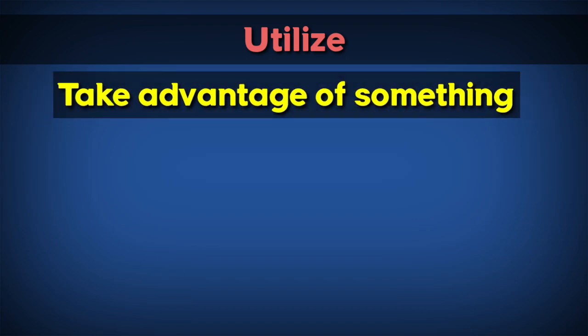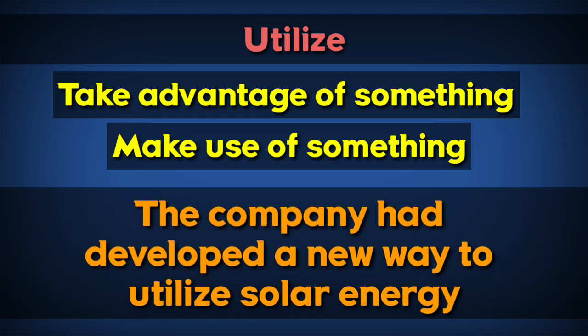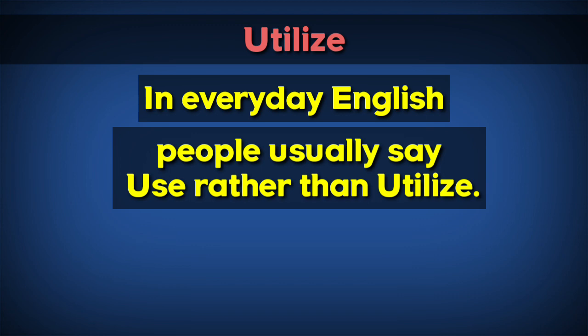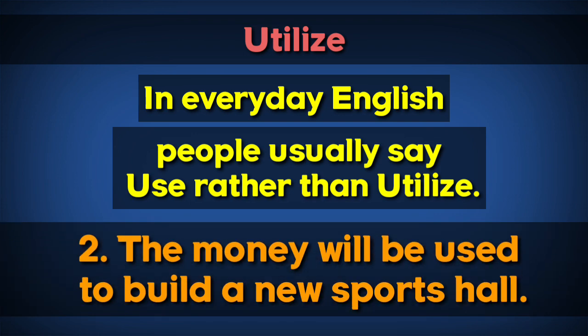Utilize. Utilize means take advantage of something or make use of something. For example, the company had developed a new way to utilize solar energy. But in everyday English, people usually say use rather than utilize. For example, the money will be utilized to build a new sports hall. The money will be used to build a new sports hall.